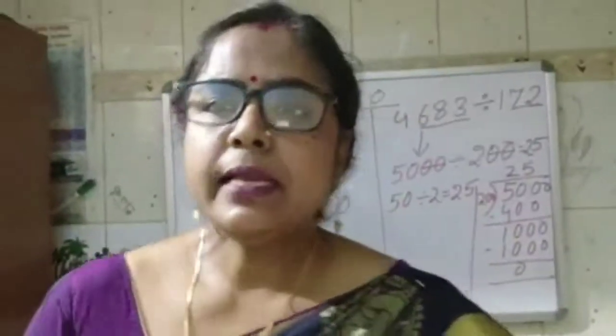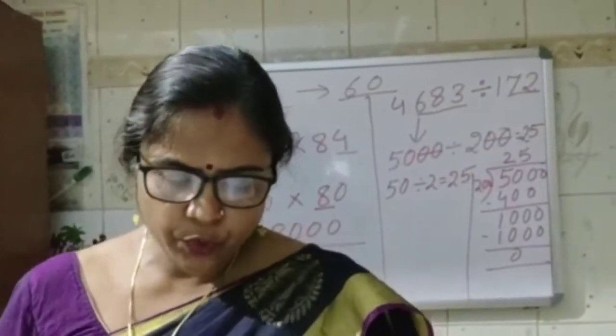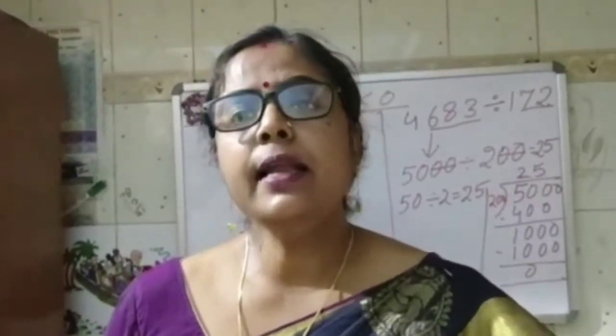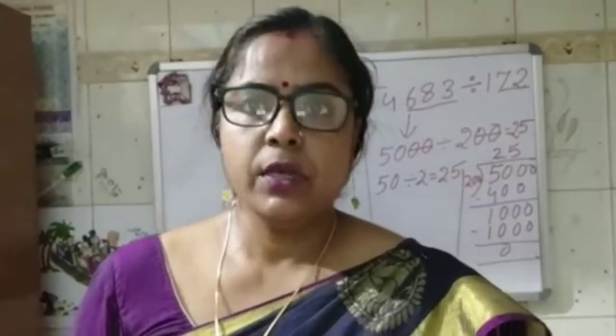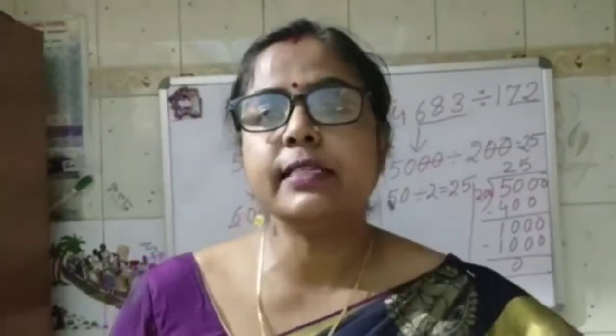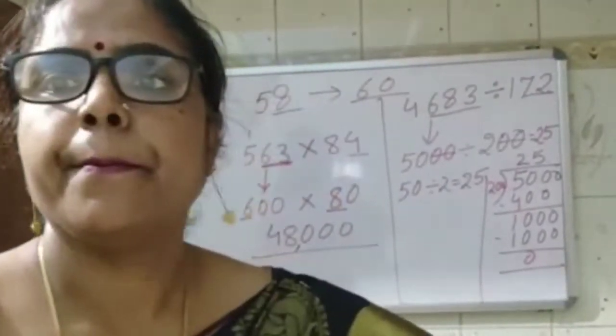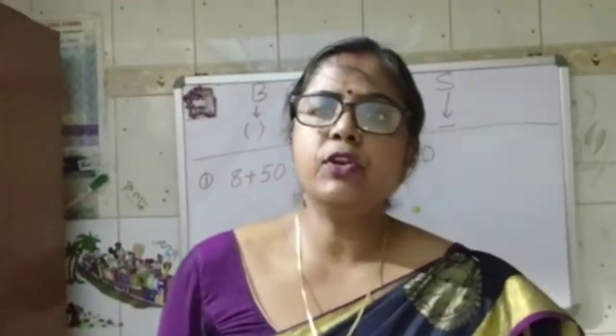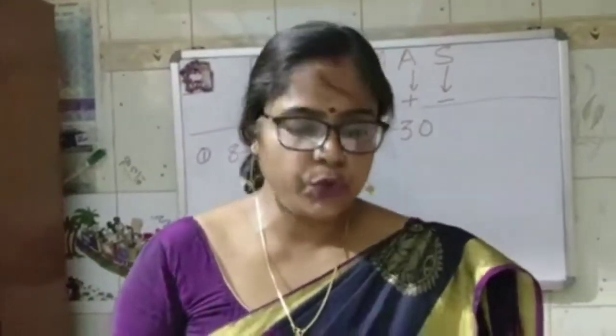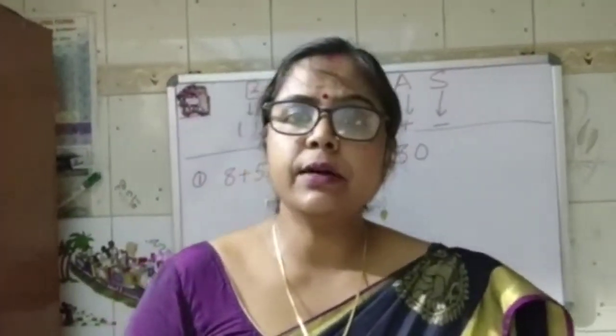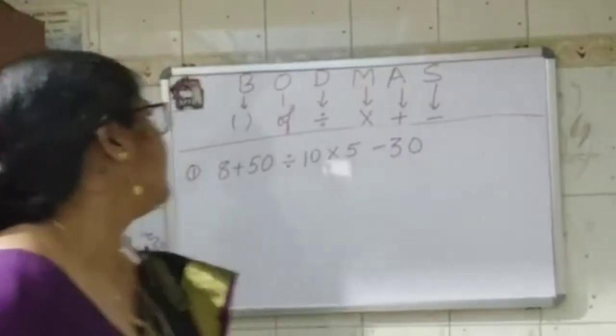Now we have to switch to the next topic. The next topic is when we have to do application of all four operations, and what it is called? It is called BODMAS. First of all, you should understand what this BODMAS rule is. So first of all, I am going to explain what this BODMAS rule is. The BODMAS rule means the rule given here with some symbols.